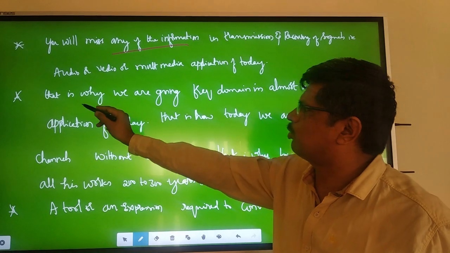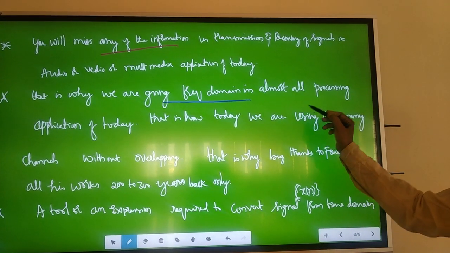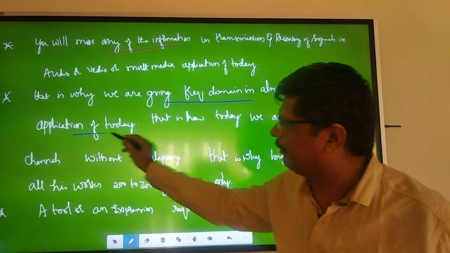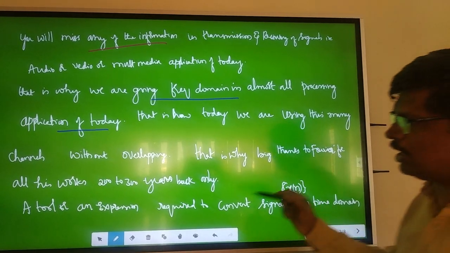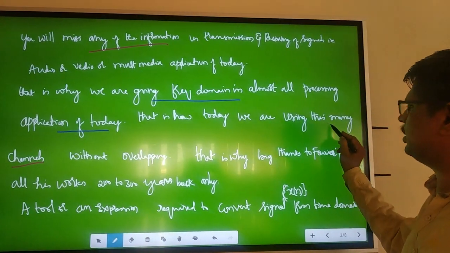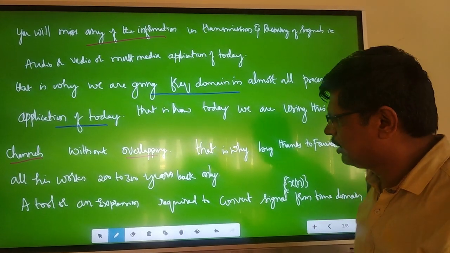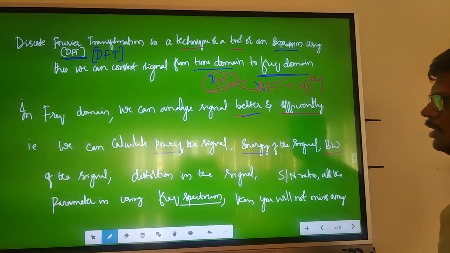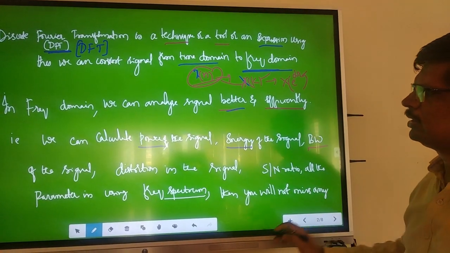That's why we go for the frequency domain in almost all processing applications of today, and that is why today we can use this many channels without overlapping, because when you bring signals from the time domain to the frequency domain, that is over.